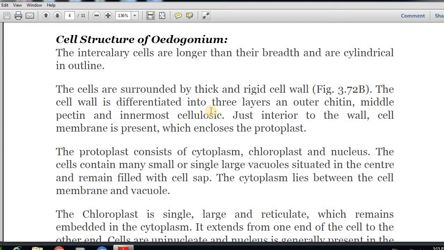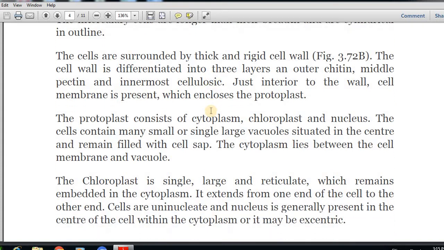The next thing is that the chloroplast is single, large and reticulate, which remains embedded in the cytoplasm. It extends from one end of the cell to the other end. Cells are uninucleate and the nucleus is generally present in the center of the cell within the cytoplasm, or it may be eccentric.